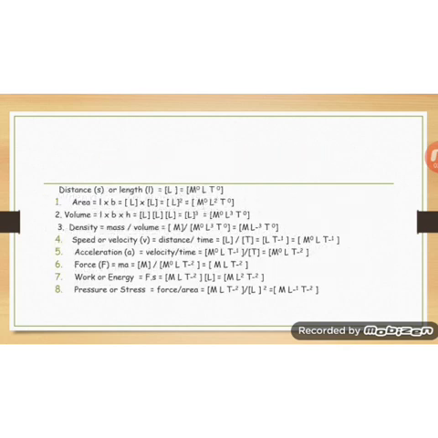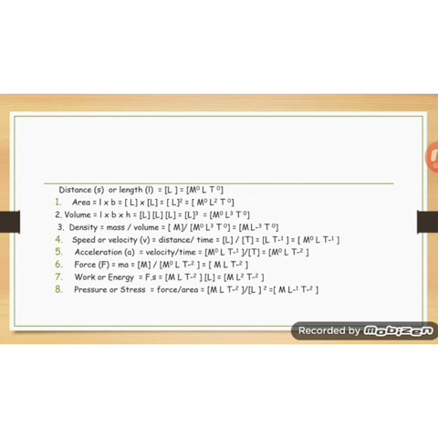Now, let's practice some examples of the dimensional formula. For example, area. Area is equal to length into breadth. For length, L, and for breadth, it also represents the length. Therefore, it will be written as L into L, that is L square. As there is no quantity of mass, therefore it will be written as M to the power 0, L square, and T is also not present, therefore T to the power 0.